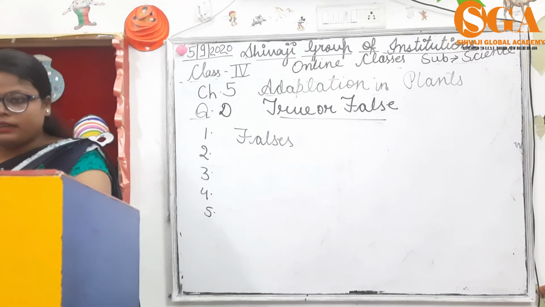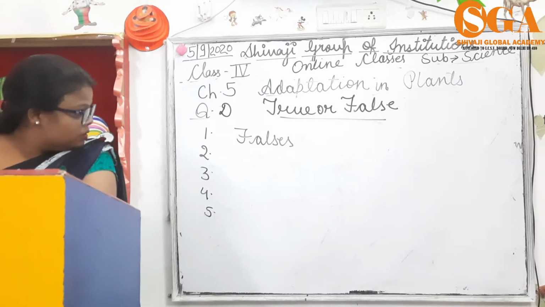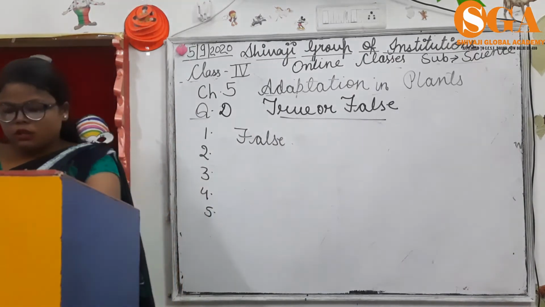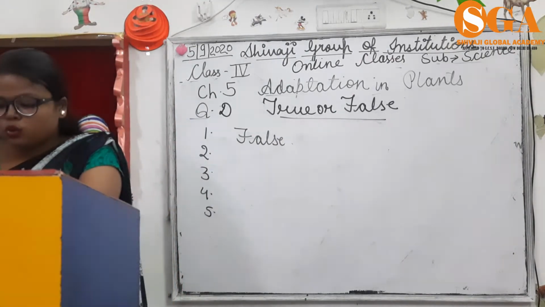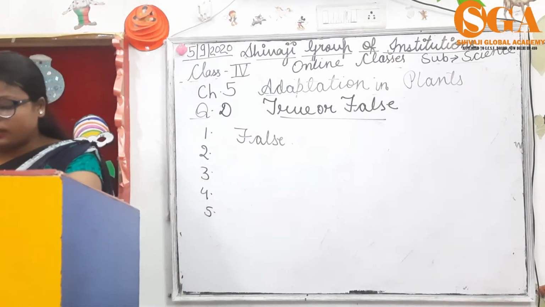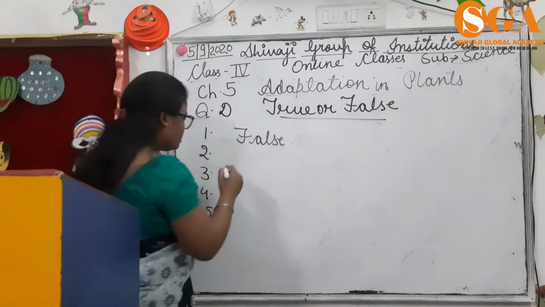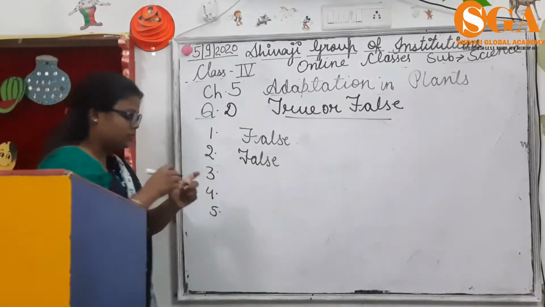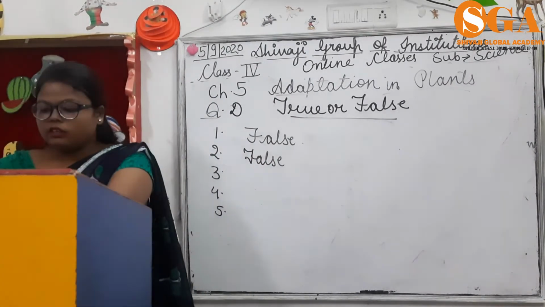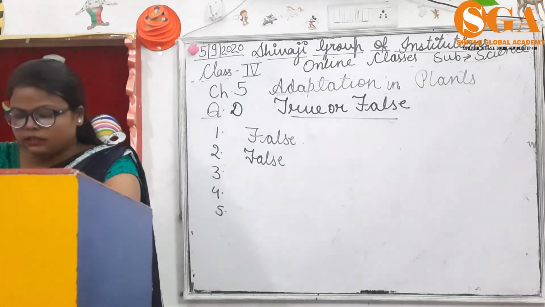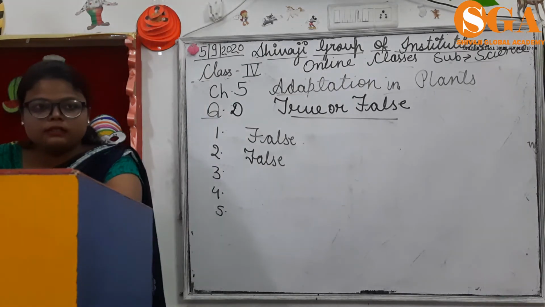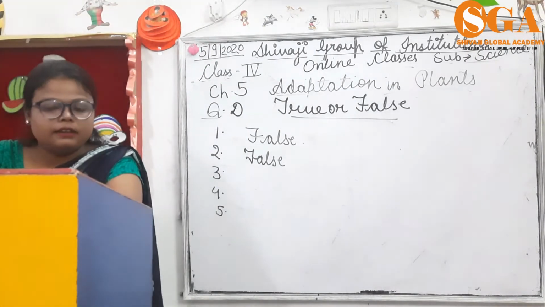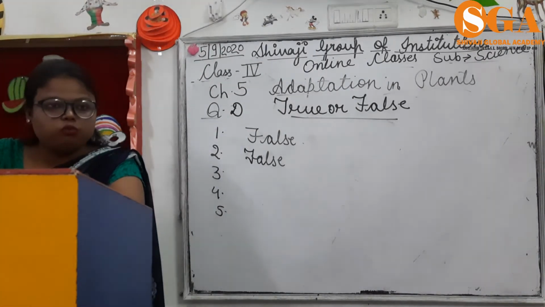Second, leaves of banyan are reduced to spines to prevent water loss, that is false. Because the banyan tree doesn't reduce its leaves to spines to prevent water loss. Which plants do this? Cactus and date palm. Means in desert, plants have leaves reduced to spines to prevent water loss.